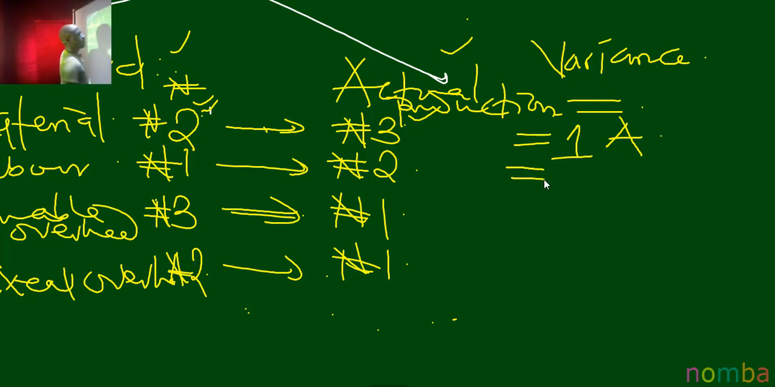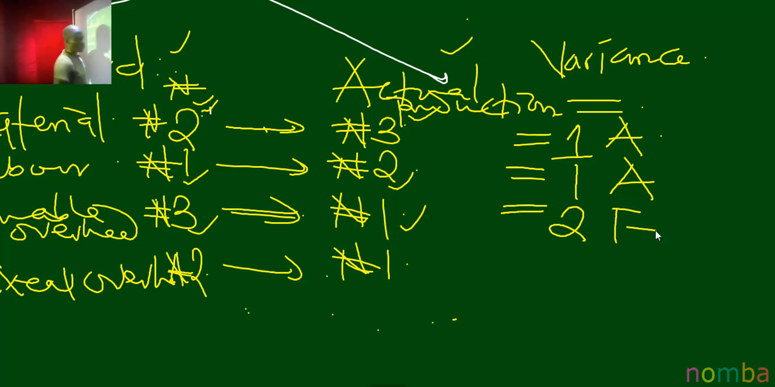Now, for the labor, they set to incur 1 naira, but they incurred more than 1 naira. That's 2 naira they incurred. That's 2 minus 1, which is 1, also adverse. Now, for the variable overhead, they set to incur 3 naira, but they eventually incurred 1 naira. That is 2 naira favorable, because they are incurring less cost than what they set to incur. And the last one is fixed overhead. They set 2 naira, and the actual is 1 naira. That means they are having 1 naira favorable.